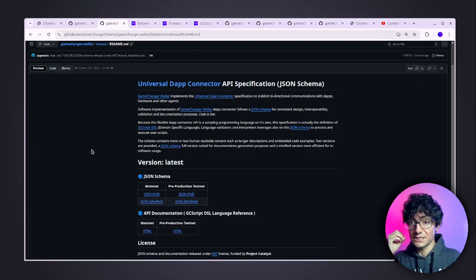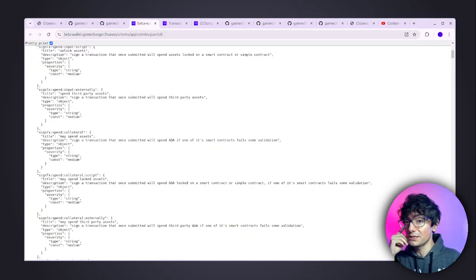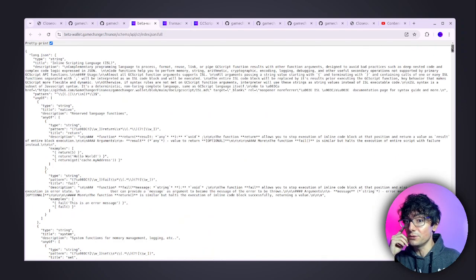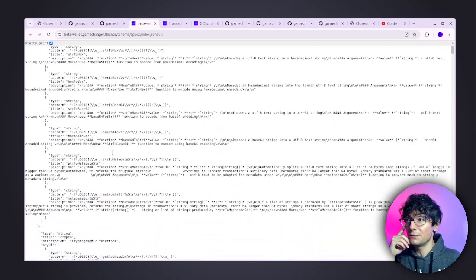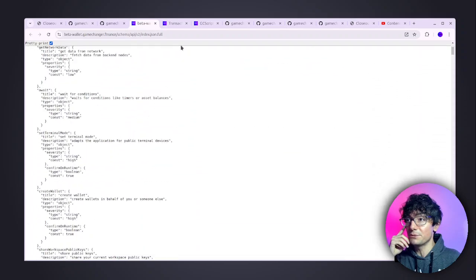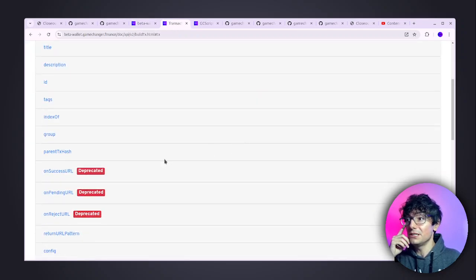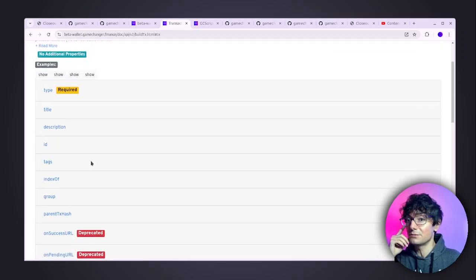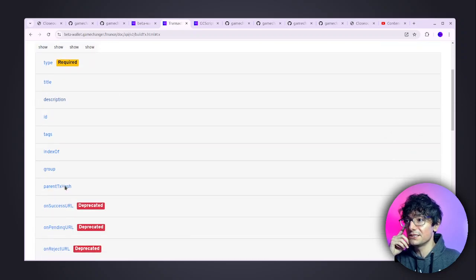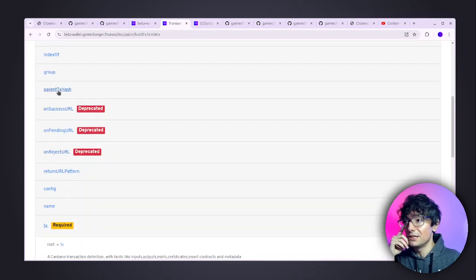It is a JSON schema that is not only usable by other software, but also includes a lot of human readable descriptions and embedded code examples, so that we are also able to generate and produce more human readable